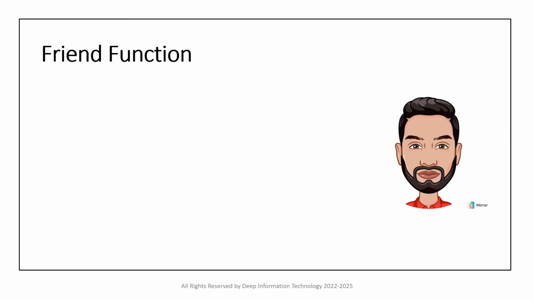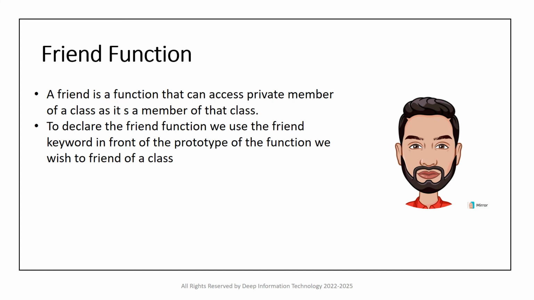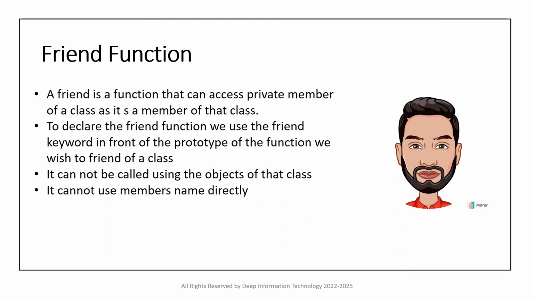Then we will go through the friend function. A friend is a function that can access private members. It can also access the public or protected members of a class as if it were a member of that class. To declare a friend function, we use the friend keyword in front of the prototype of the function we wish to make a friend of a class. It cannot be called using the object of that class. It cannot use member names directly. So a friend function cannot directly use the member's name. It has no object as an argument, so it cannot access the objects directly.